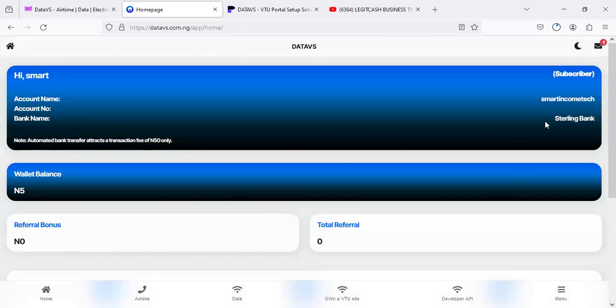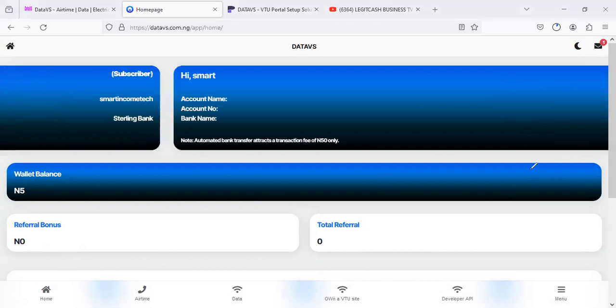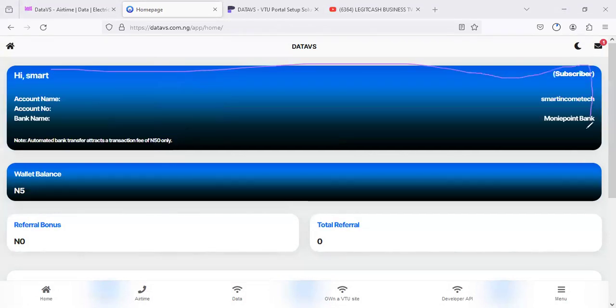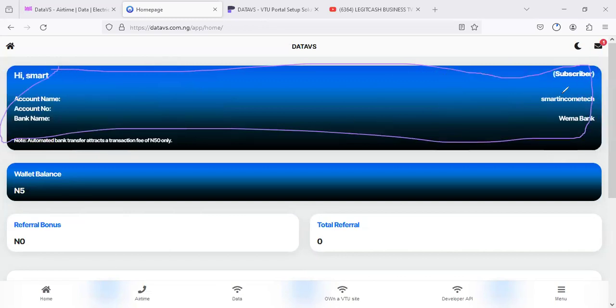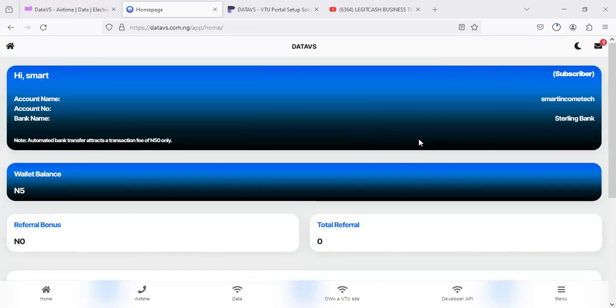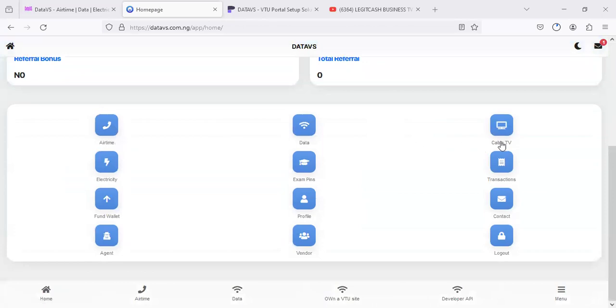Then you can see everything is very simple here. Those of you that have interest in owning the VTU website, the script supports auto banking, which is Monnify. So here is where Monnify is going to be. Because we already have a Monnify account in another system, we don't need to add it up here. I believe you're getting it. Those of you that want to use the application have to make use of Monnify. But for those of you that want to own the VTU application or be a reseller, there is auto banking there, there is what's called the Paystack payment system, and there is a manual transfer system. So everything is available on the application. Here you can see everything is very simple.